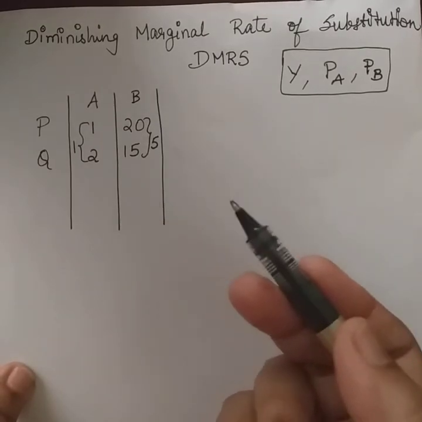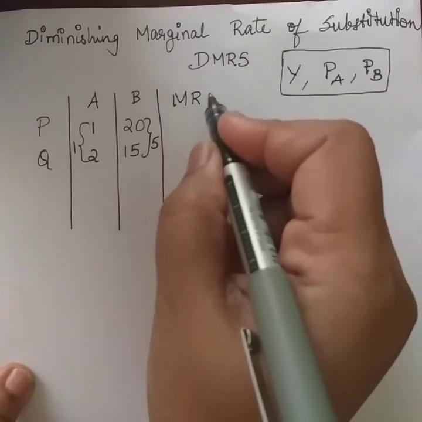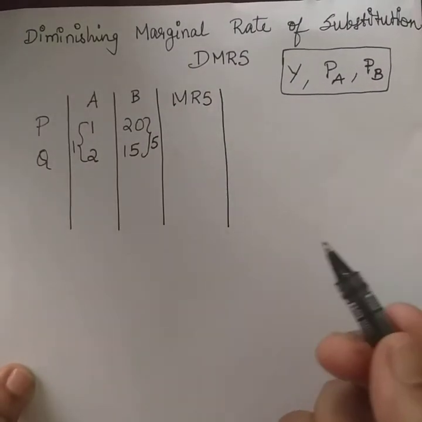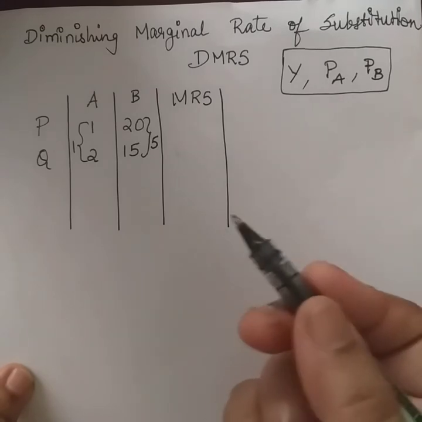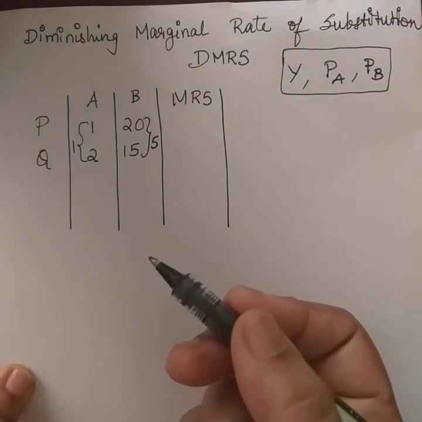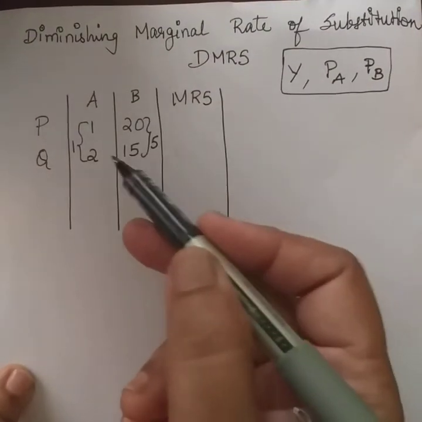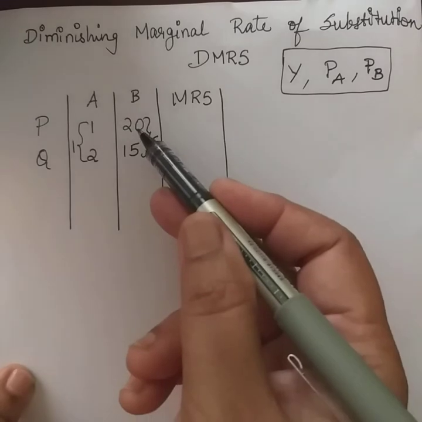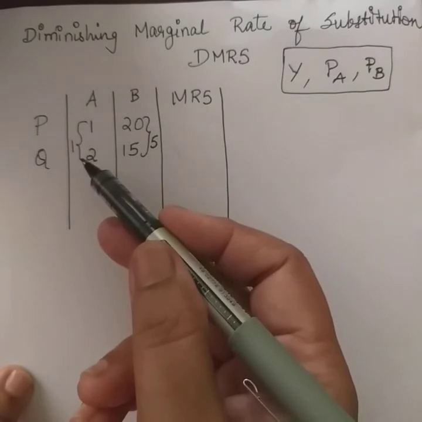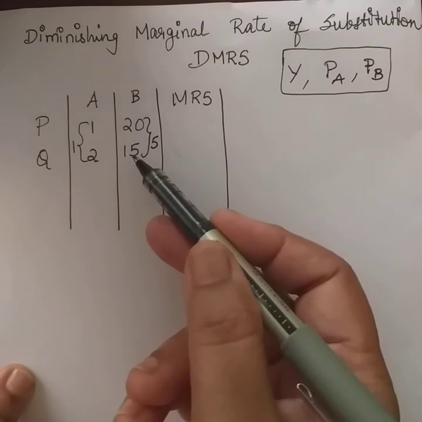So, if we make an attempt to calculate the marginal rate of substitution, what is this marginal rate of substitution? Marginal rate of substitution refers to the rate at which the commodities are substituted with each other so that the given satisfaction is going to remain the same. You see that to have one more unit of apple, 5 units of bananas are sacrificed, or 1 apple is substituted in the place of 5 bananas.